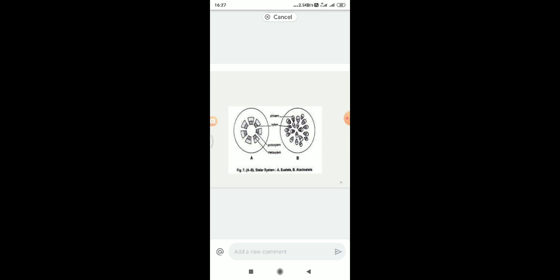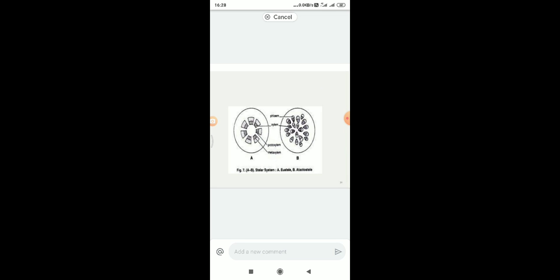You can see the stelar systems, eustelic and atactostelic. A is the eustelic. The vascular tissues are arranged in a circular or ring manner. In this, each vascular tissue part contains the xylem and phloem in only one circle.